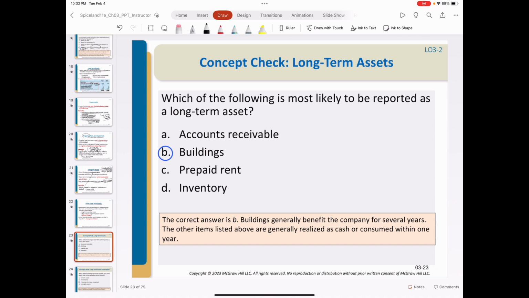Again, let's take a multiple choice question. Which one is most likely to be reported as long-term assets? Buildings. Prepaid rent is prepaid expense, inventory, receivables. Generally, they are classified as current assets.